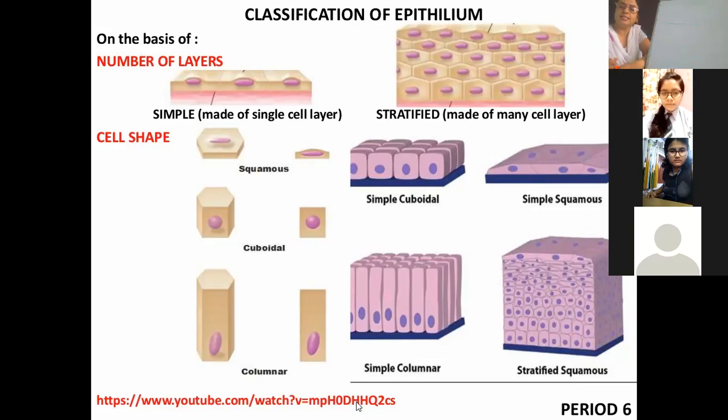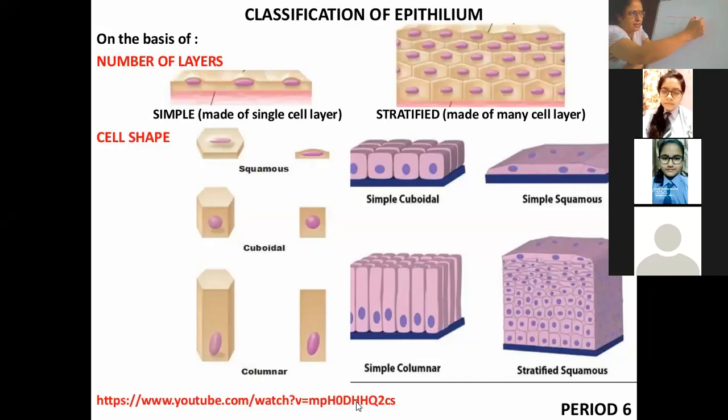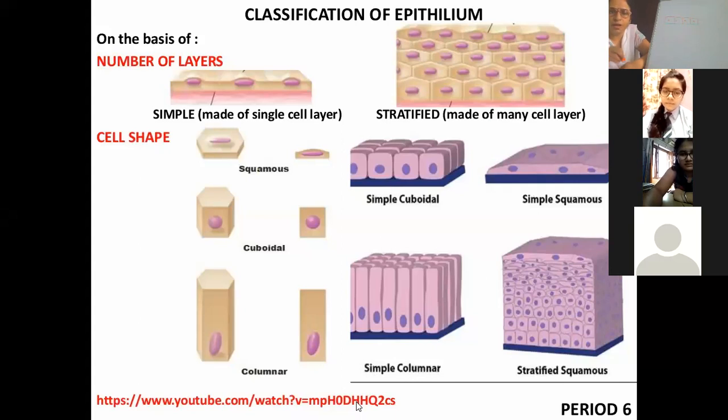If the cells are in a cube shape, without any intercellular space, then it will be called cuboidal epithelia. What will it be called? It will be called cuboidal epithelia, right?